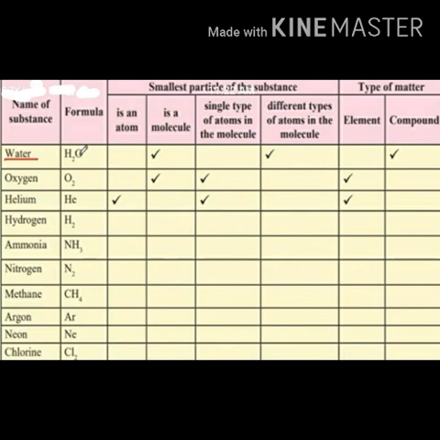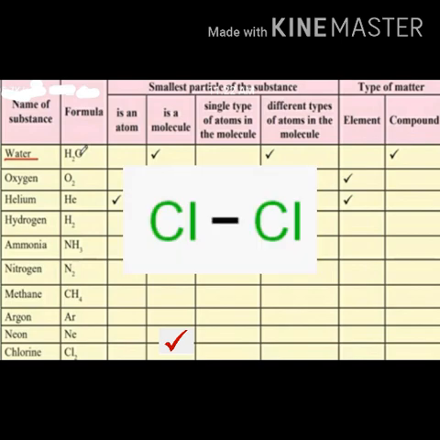Its formula is Cl2. Chlorine is a molecule because here two chlorine atoms are chemically bonded to each other. As both are chlorine atoms, there is a single type of atom present in the chlorine molecule, and chlorine is also an element because both the atoms are of the same type.